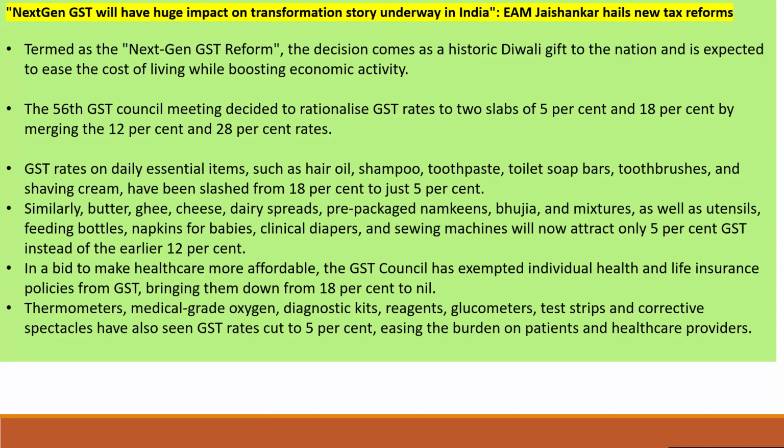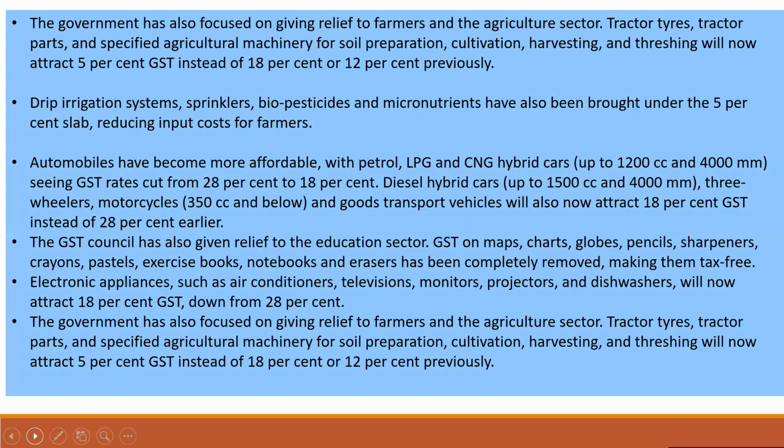Thermometers, medical grade oxygen, diagnostic kits, reagents, glucometers, test strips, and corrective spectacles have also seen GST rates cut to 5%, easing the burden on patients and healthcare providers.